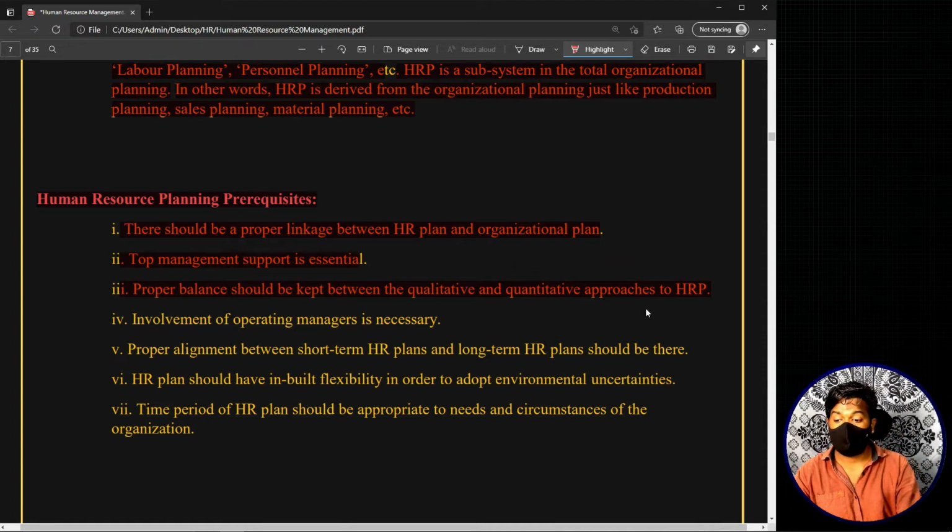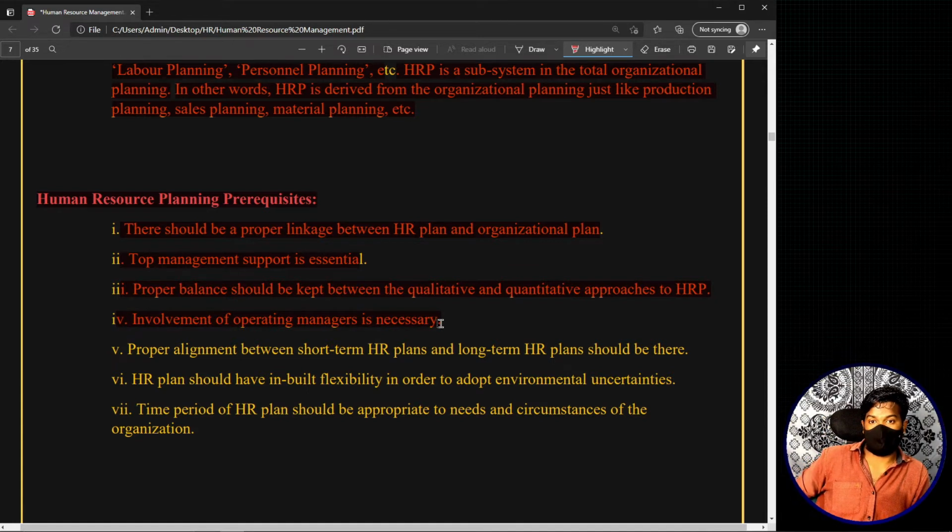Now involvement of operations managers is necessary. This is another important thing that you have to keep in mind as a good prerequisite for human resource planning. See, I'm not saying that without operations related people you can't do human resource planning at all, but basically we are trying to convey that if we have the support from the operations department, or basically the operations managers, that will have a very positive impact on your human resource planning, because they are the people who take control of the floor, right? They take control of all the operations, so they will be knowing. So it is always good to have the support from operations managers.